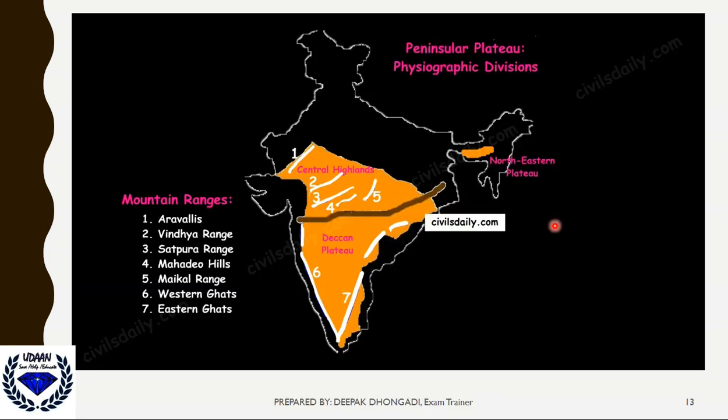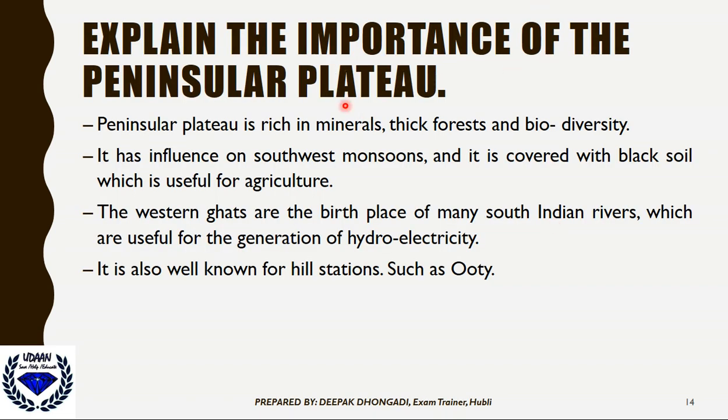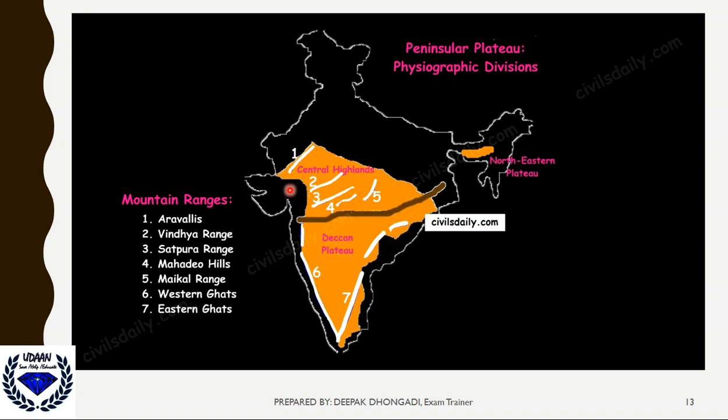Okay. Next, what is the importance of the peninsular plateau? Peninsular plateau or the Deccan plateau, what you can see here. From the left we'll start with Aravali, the central highland, second Vindhya, Satpura range, then Mahadeo hills, Maikal range is the fifth one, then sixth is Western Ghats, seventh one is Eastern Ghats. So they are present in the middle portion. Only in the southern portion we have Eastern and Western Ghats. They fall under the Deccan Plateau itself.